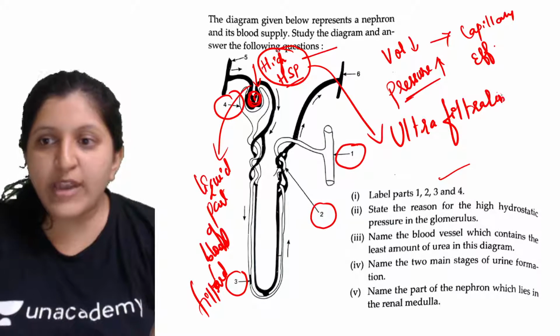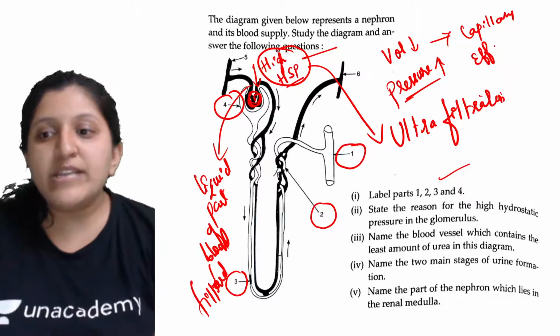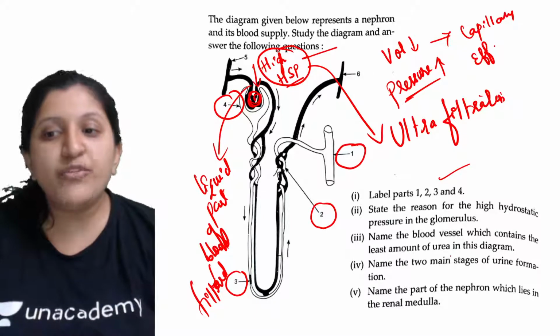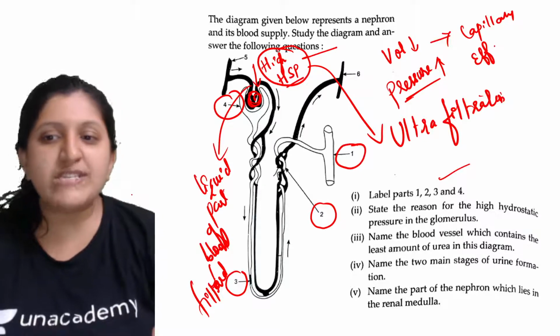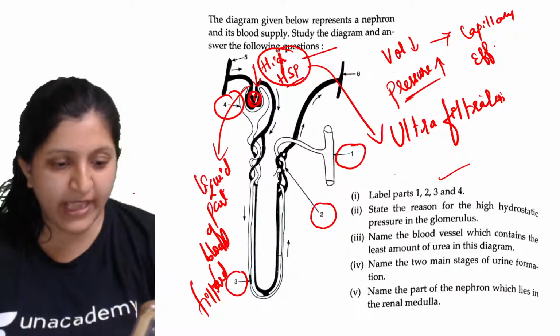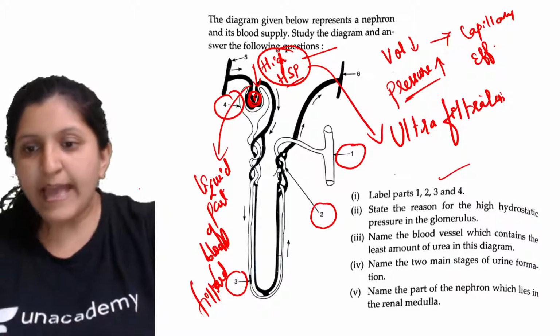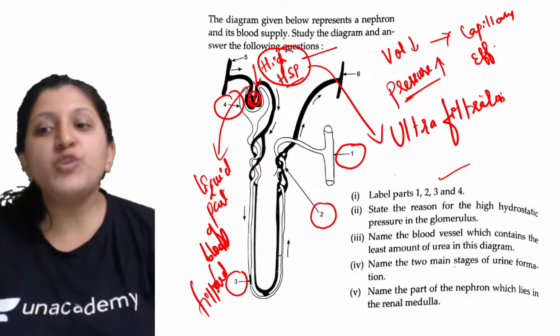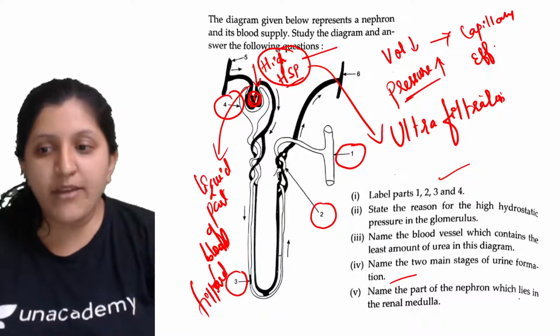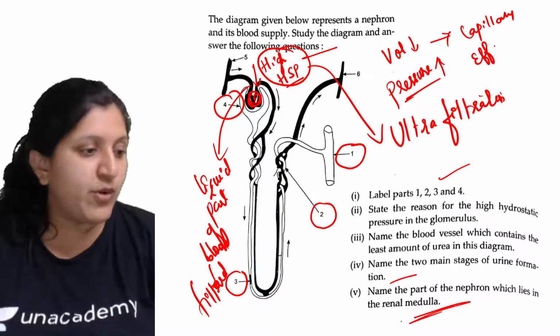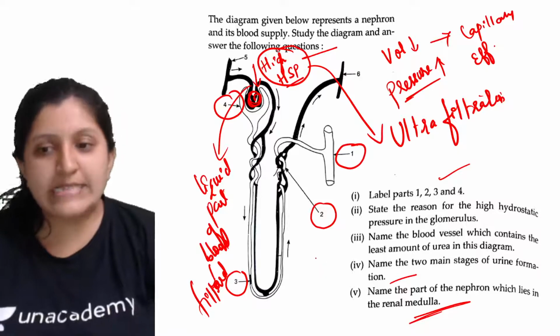Moving on to the next question: name the blood vessel which contains the least amount of urea in this diagram. Which is that blood vessel having the least amount of urea? Any idea? The next question is, name the two main stages of urine formation. Name the part of the nephron which lies in the renal medulla. Which part lies in the renal medulla?